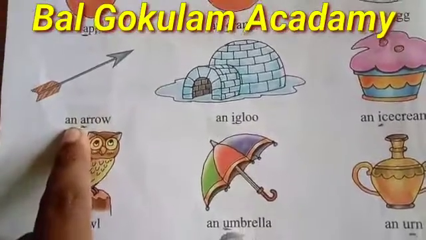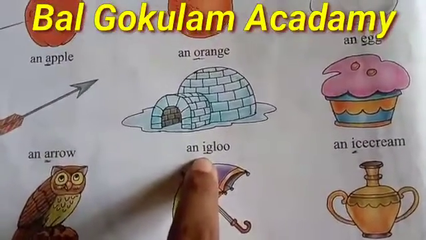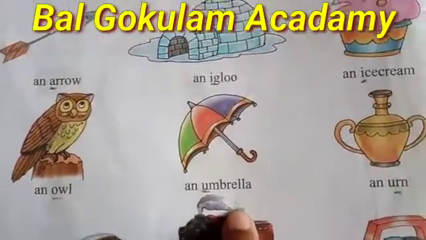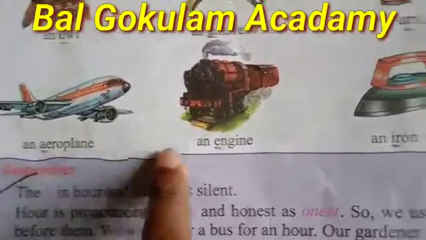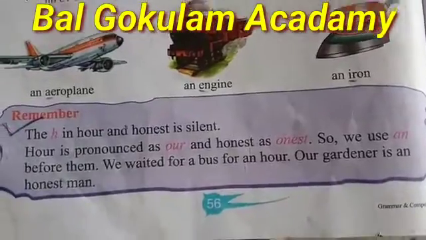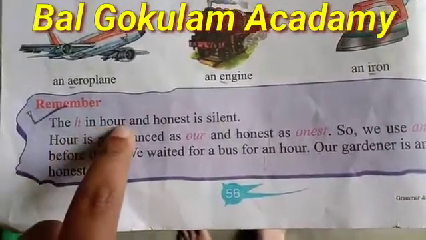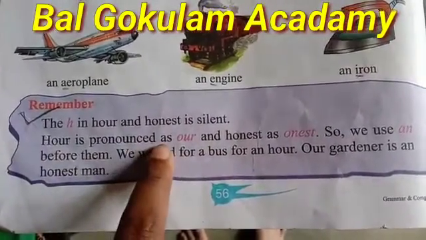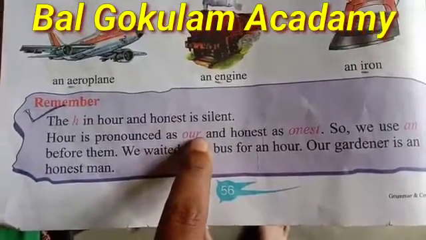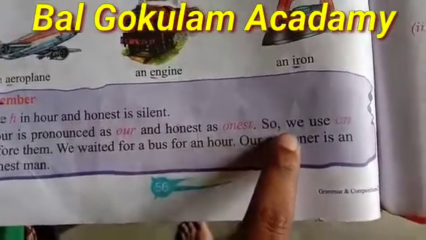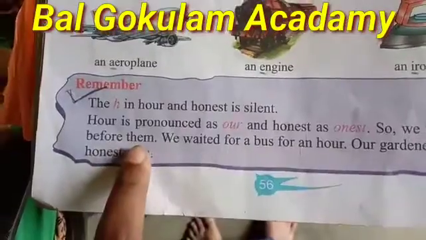As like this, an arrow, an igloo, an ice cream, an owl, an umbrella, an urn, an aeroplane, an engine, an iron. Then the H in hour and honest is silent. Hour is pronounced as our, O-U-R, our. And honest as O-N-E-S-T, honest. So, we use an before them.